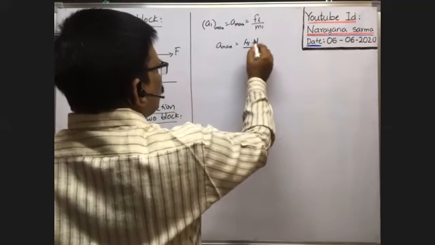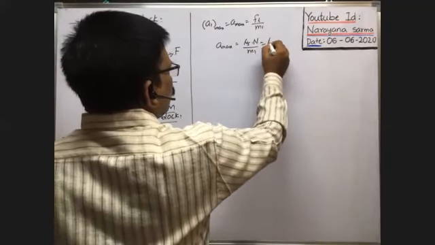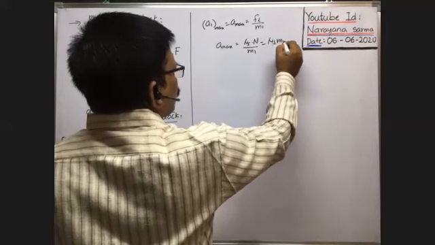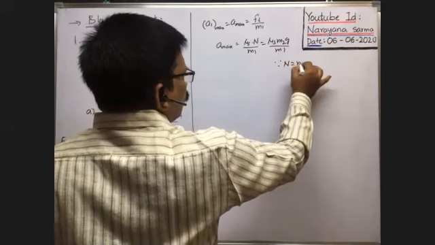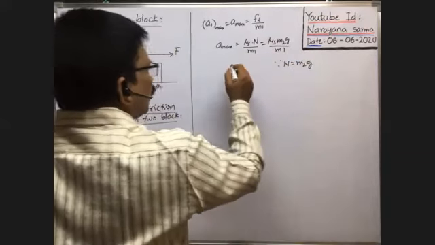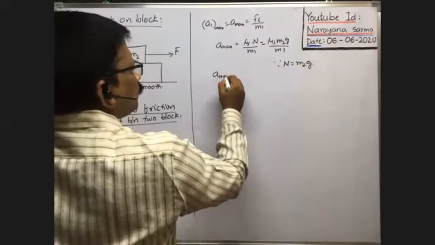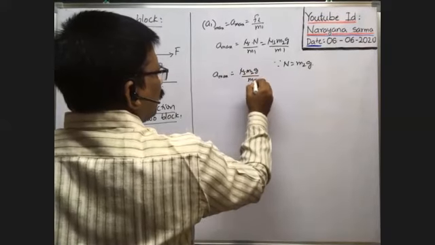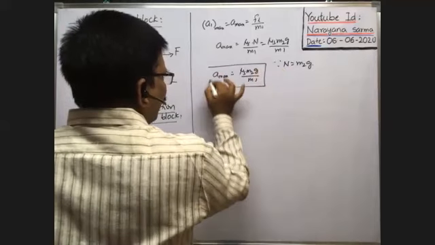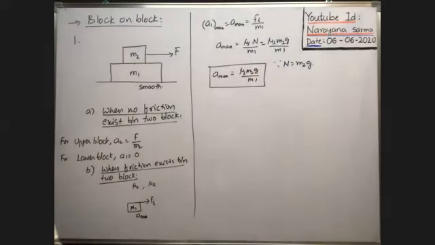So mu s into normal reaction by M1 is equal to mu s into M2g by M1, since the normal reaction is equal to M2g. Okay, so A max is equal to mu s M2g by M1. So this is the maximum acceleration with which the lower block can travel.